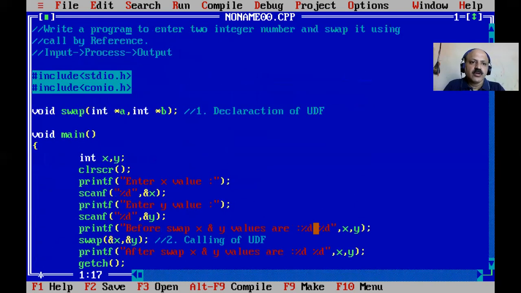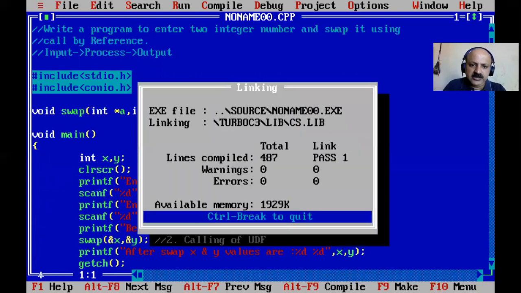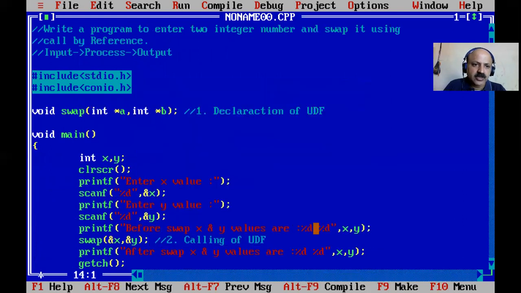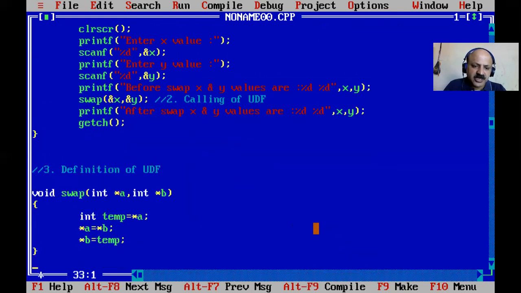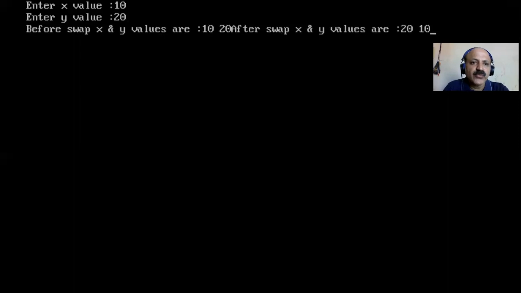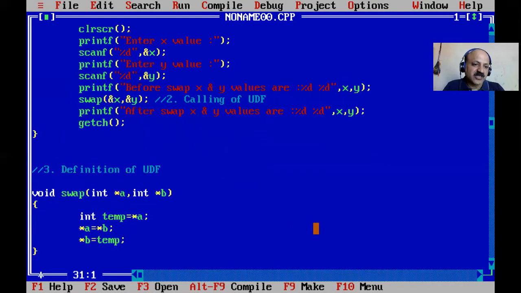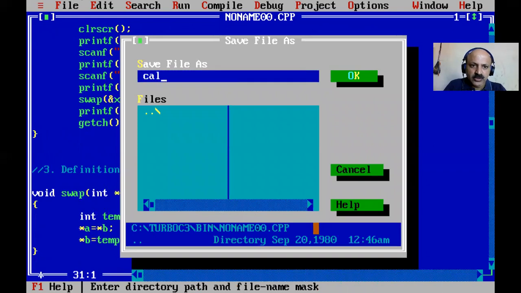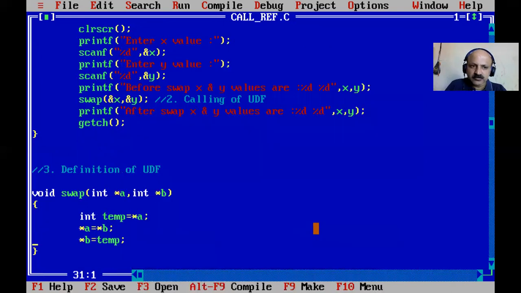Yes. So now that swap, let us check. Okay, so here you can compile. Yes, so there is no error. And here we can check. Yes, so I run and then take 10 and 20. So yes, before it is 10 and 20, and now after that 20 and 10, that is swapped, because it indirectly uses that cell and swaps that value. So yes, I first save. So the call by reference technique is there, call by reference. Okay, so here you can say that is a call by reference swap.